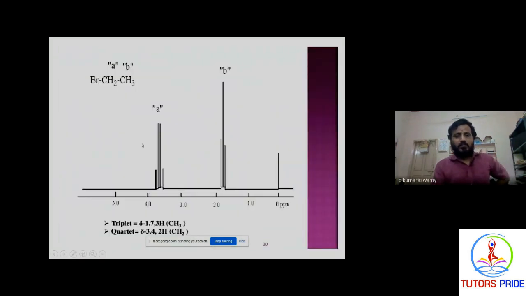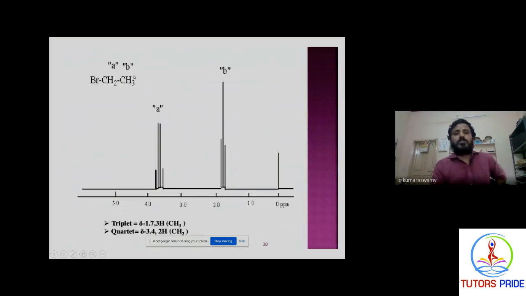And this you can understand in the same way with CH3, CH2, Br. For example, for this A, the CH2, the adjacent carbon contains 3 hydrogens. 3 plus 1 means 4. So this A is a quartet. A is a quartet because the adjacent carbon has 3 hydrogens. That means the CH2 is a quartet. CH3 is a triplet.